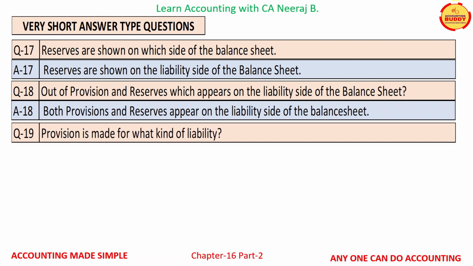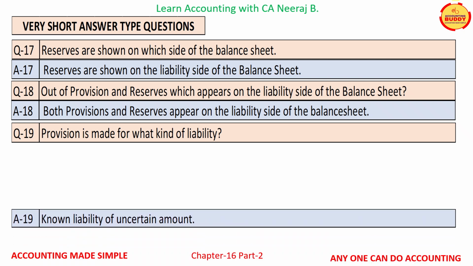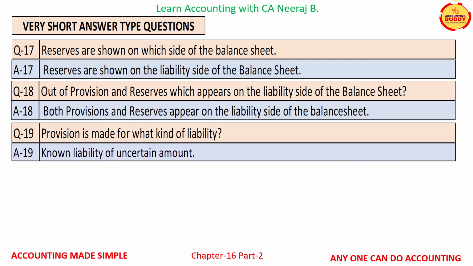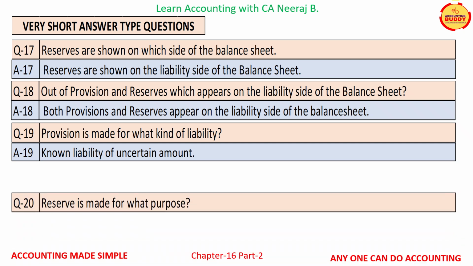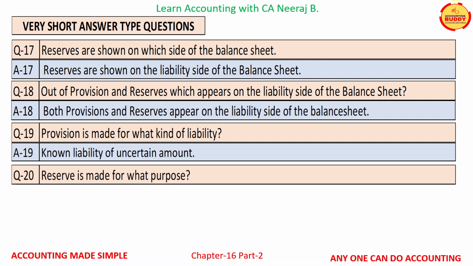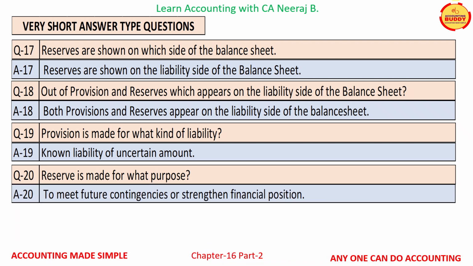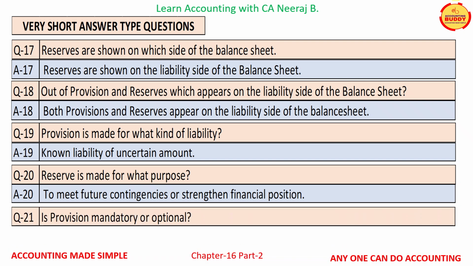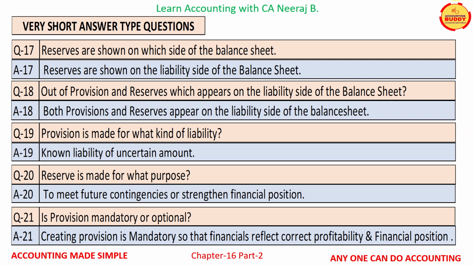Question number 19, provision is made for what kind of liability? And the answer is, known liability of uncertain amount. Question number 20, reserve is made for what purpose? And the answer is, to meet future contingencies or strengthen financial position. Question number 21, is provision mandatory or optional? And the answer is, creating provision is mandatory so that the financials reflect correct profitability and financial position.